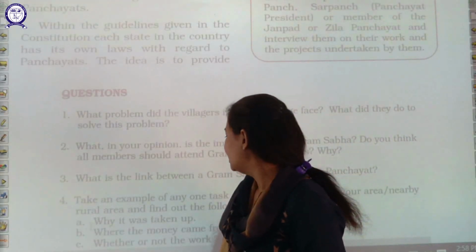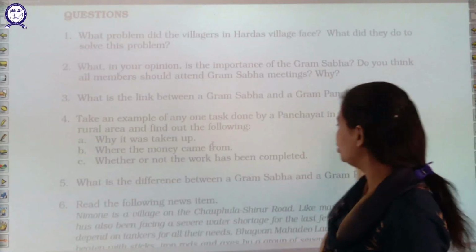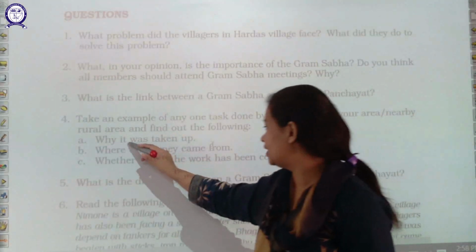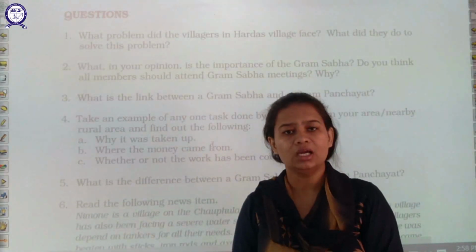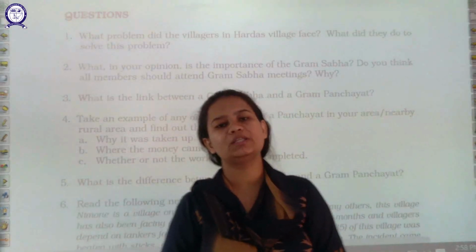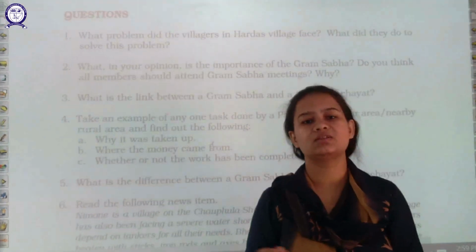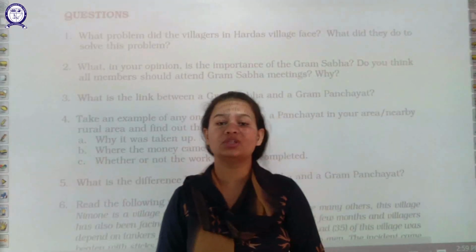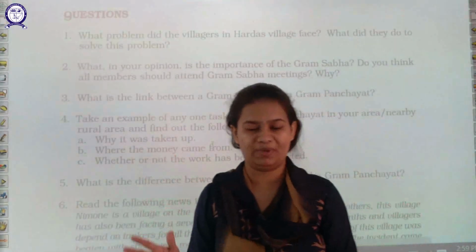Thereafter, next is, take an example of any one task done by a panchayat in your area and find out the following. First one is, why it was taken up. In an area, several issues are there. One is saying garbage problem is there, another is saying water shortage problem is there, someone else is saying sanitation problem, someone is saying proper roads are not there. So it is not possible for the Sarpanch to work on all the topics.